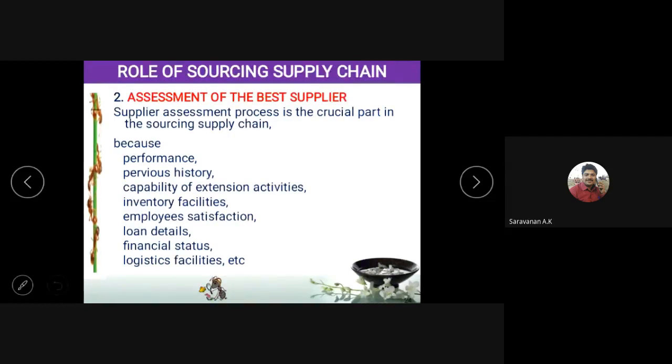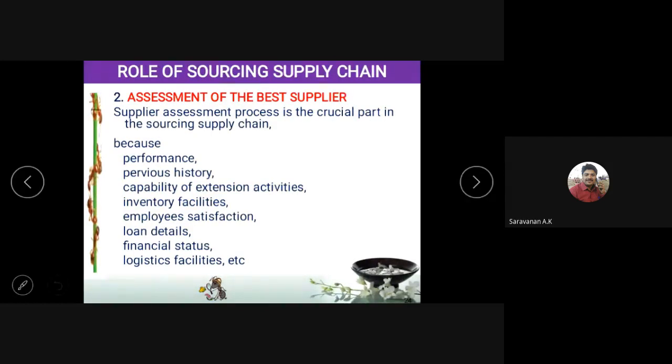Next is the inventory facilities. They have to keep good inventory with them. Okay, after getting the order, they should not have to purchase the things. They should have the raw material readily available. Next is employee satisfaction. We also have to see whether the employees in that industry are satisfied with their salary and wages. If the employees are not satisfied, then definitely the product will not be of good quality, and there may be a strike or lockdown in that industry. So we should not go with that type of supplier.